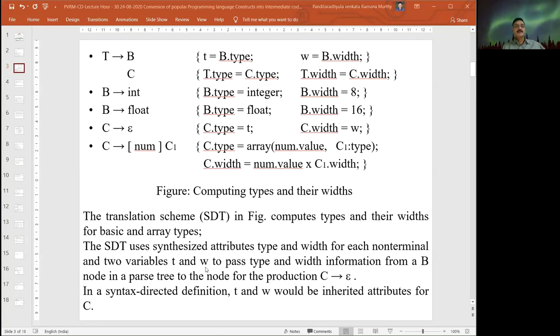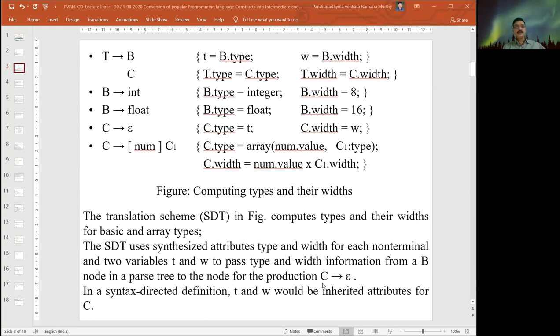The syntax directed translation uses synthesized attribute types and the width for each non-terminal, and two variables t and w, the variable type and the variable width, to pass the type and width information from the B node in the parse tree to the node for the production C derives epsilon.